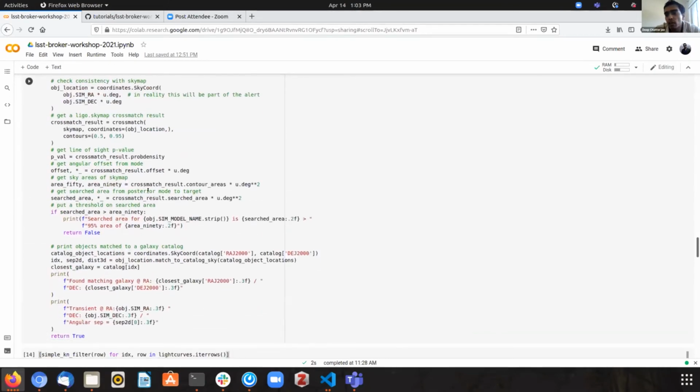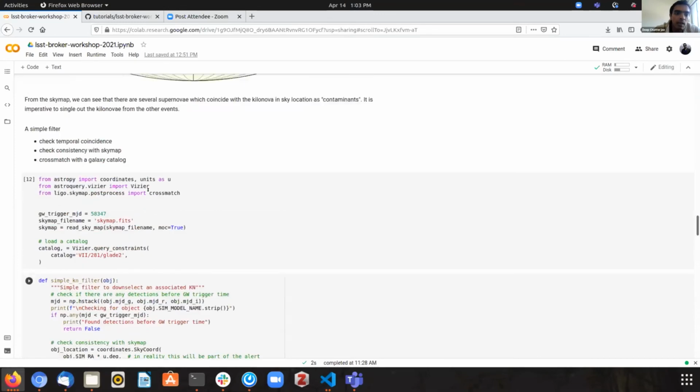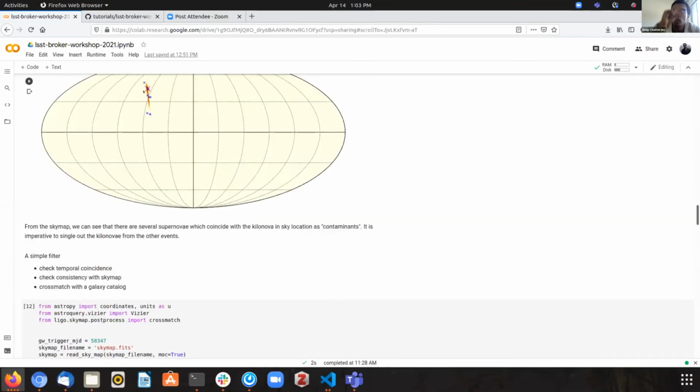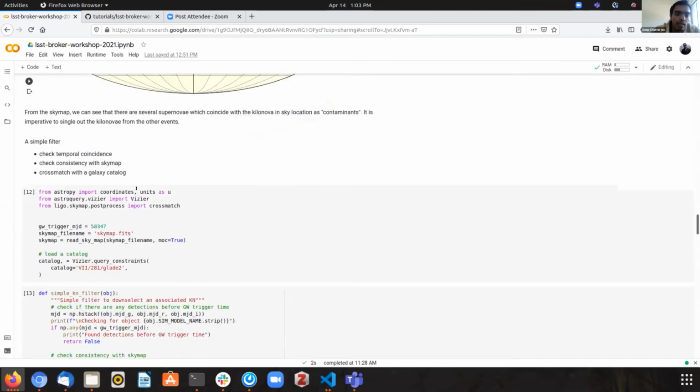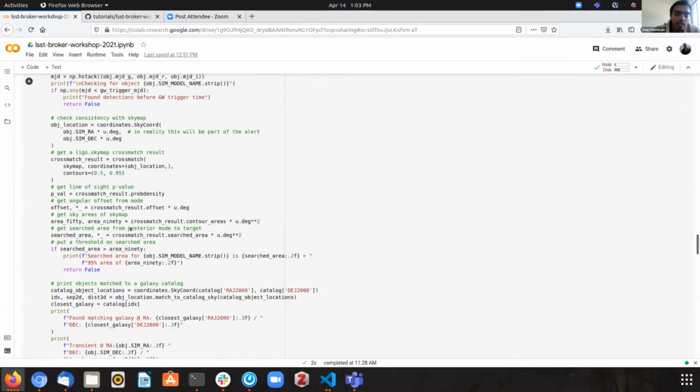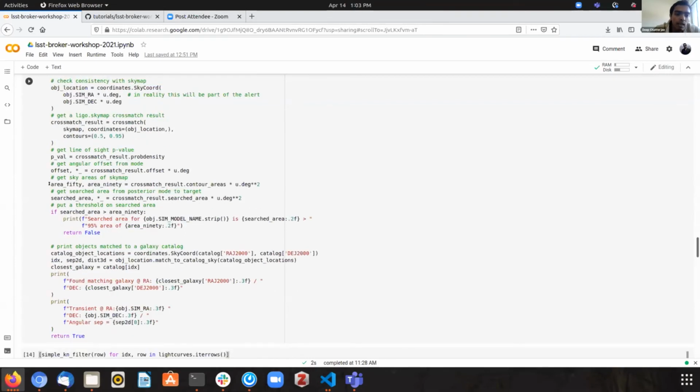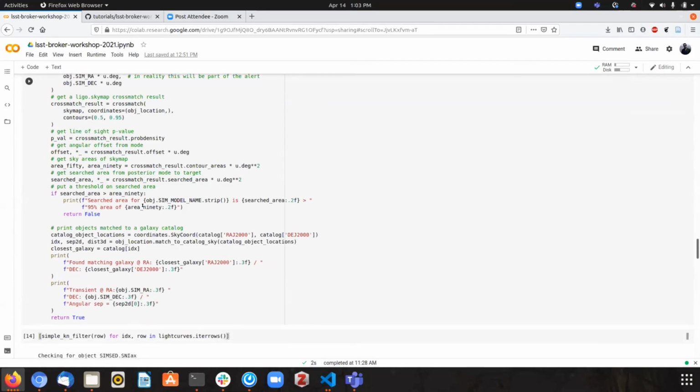And also the searched area, which is, if I consider the sky map, I take all of these pixels, rank them by their probability, and just count the number of pixels until I reach my desired point, and multiply that with the area of each individual pixel. That gives me my searched area. So using all of these metrics, we can put a cut. Here, for example, I've said that if the searched area is more than the 90% area, I reject that particular object.